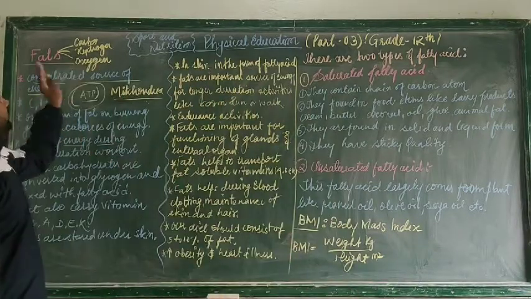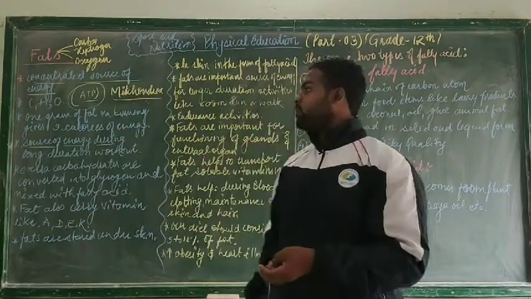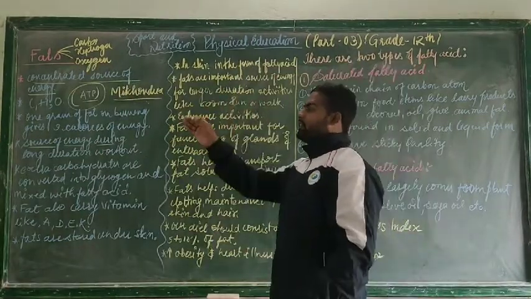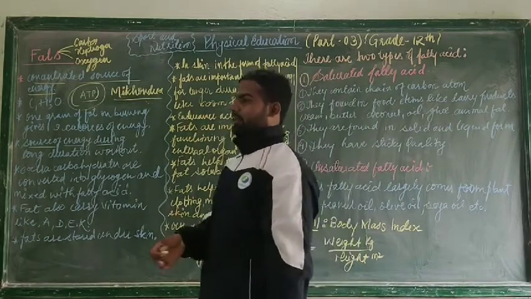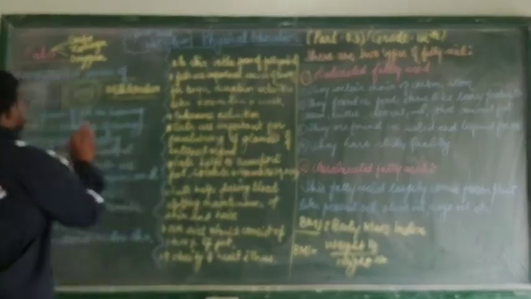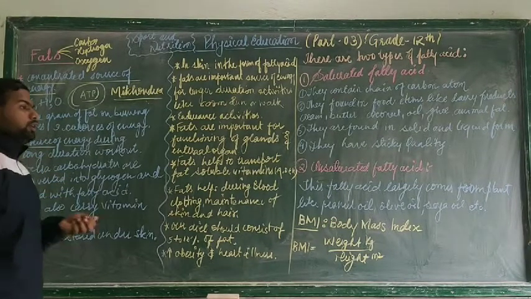So what we learned is that fats are made up of carbon, hydrogen and oxygen. Fats are the concentrated source of energy. If we take an average, 1 gram of fat after burning gives 9 calories of energy. It is the source of energy during longer duration workouts.